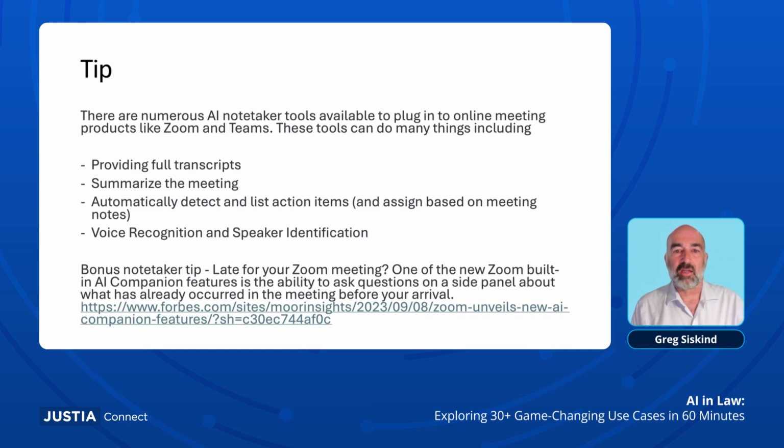And then finding action items, who said what in the meeting that they were going to do. That can help you figure out after a meeting's over what your action items are. It also does a pretty good job now with voice recognition and knowing who's speaking and who's supposed to be doing what. So it'll tell you exactly: Greg said he was going to do this, Bob said he was going to do this, and it can do that with that voice recognition capability.